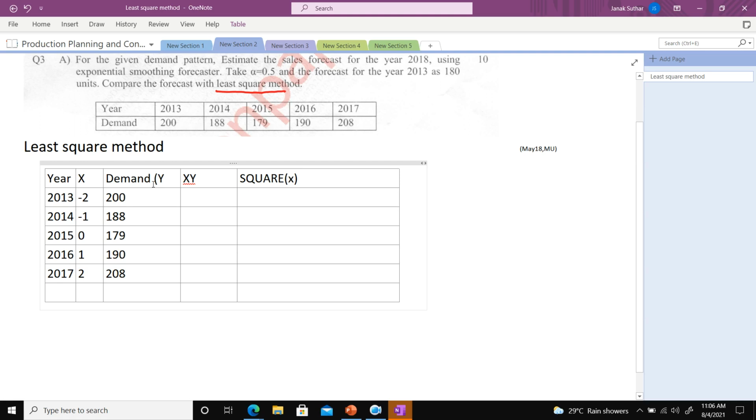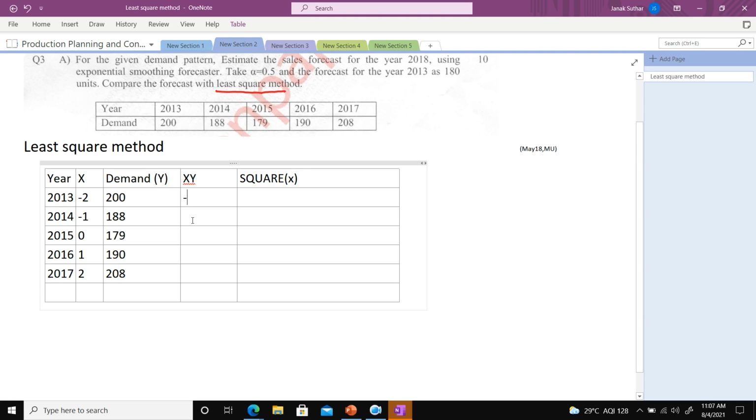Don't worry. The next point, you have the x value. This particular demand is nothing but the y value. Okay, that is the y. y is equal to mx plus c, or y is equal to ax plus b. That is the line equation, and y will predict what will be the future. Here, what do you want to predict? Here I want to predict the demand, so that's why I keep y as the demand.